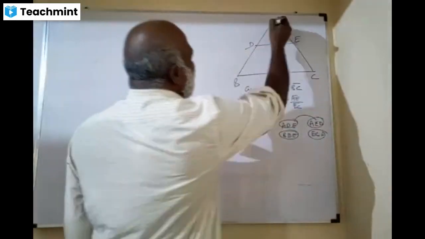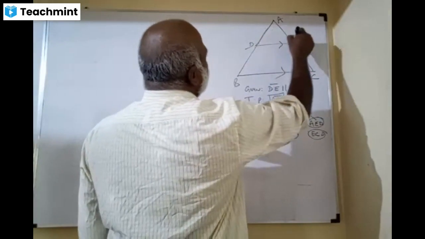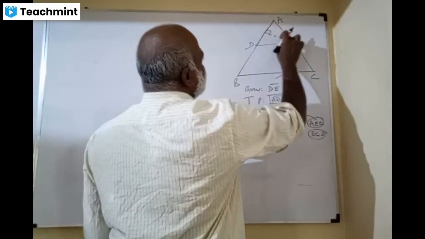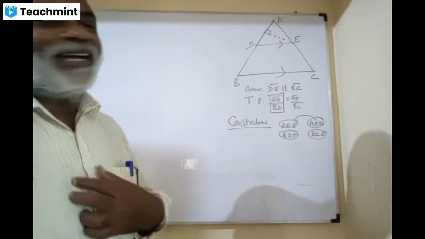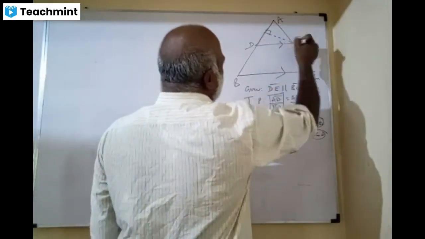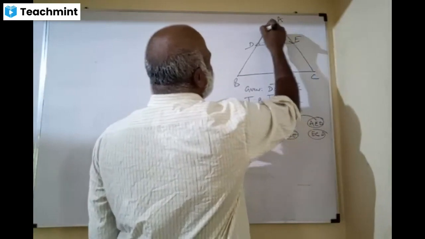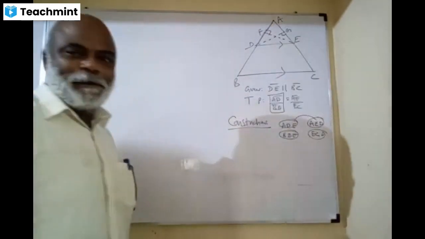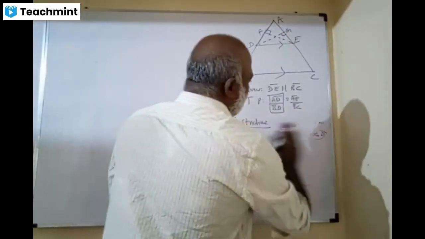We have the base, AD is the base, ma. What about the height? Height should come from the opposite vertex. This is the height. Draw a perpendicular. Look, if we go to this side, to A, like this. This is called EF and this is called DG, ma. Look. So what is the construction you are doing, ma?